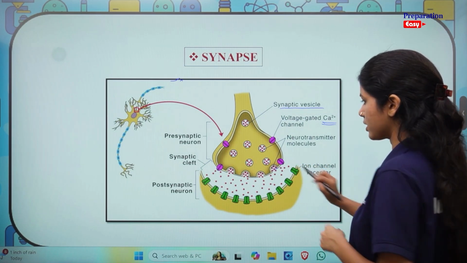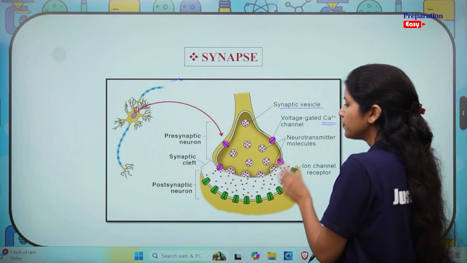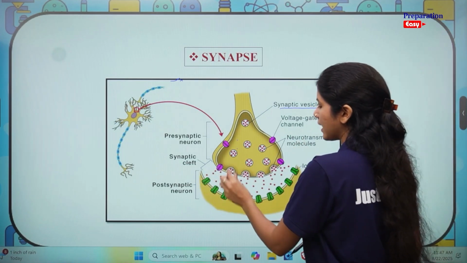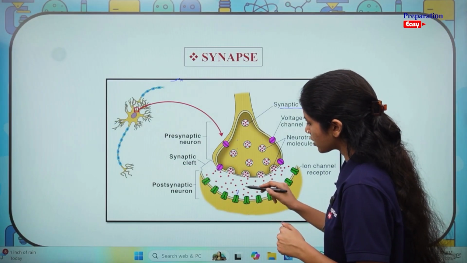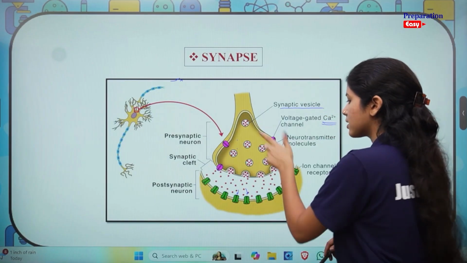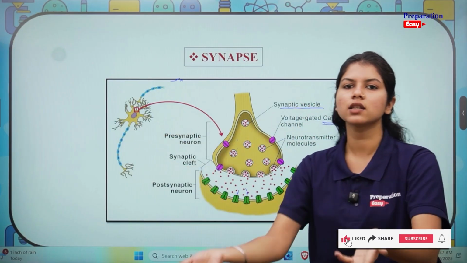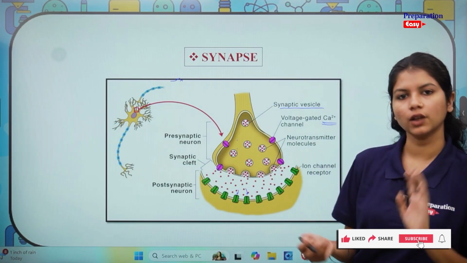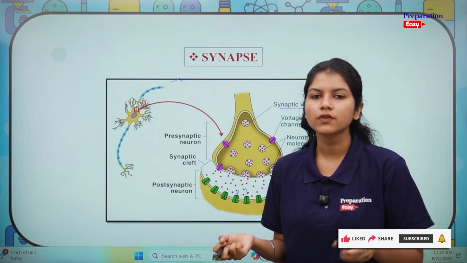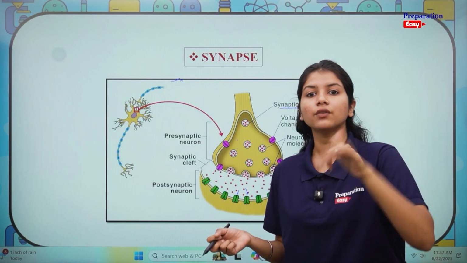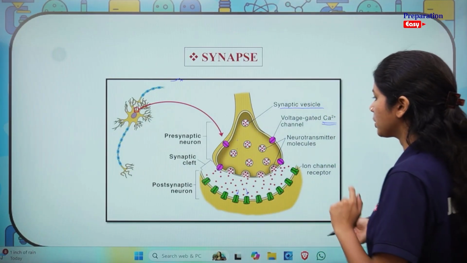See, these are the neurotransmitter molecules we just saw. These are again ion channel receptors. A receptor is nothing but any kind of structure that will hold these neurotransmitters. So these neurotransmitters will fit in here and then they will pass the signal to the next cell, that okay, now you need to release neurotransmitters for passing on the signal. Now this could be any kind of signal. If someone pinches you, you have reflex actions. Those are happening because of these signals. We will see them in the upcoming videos.